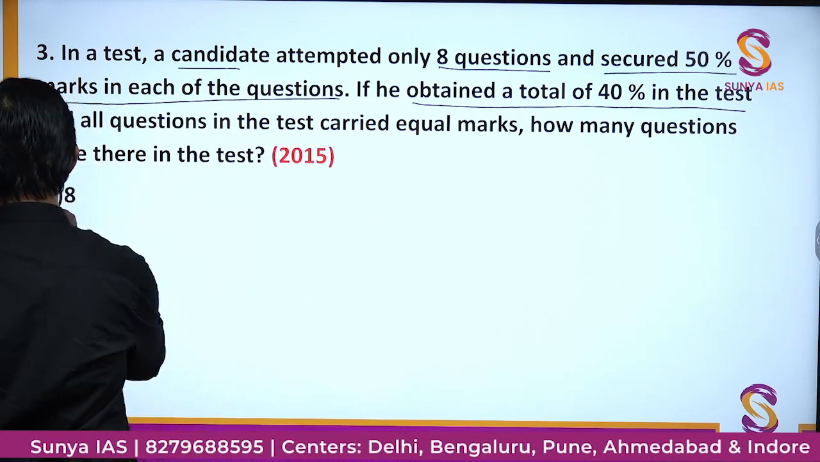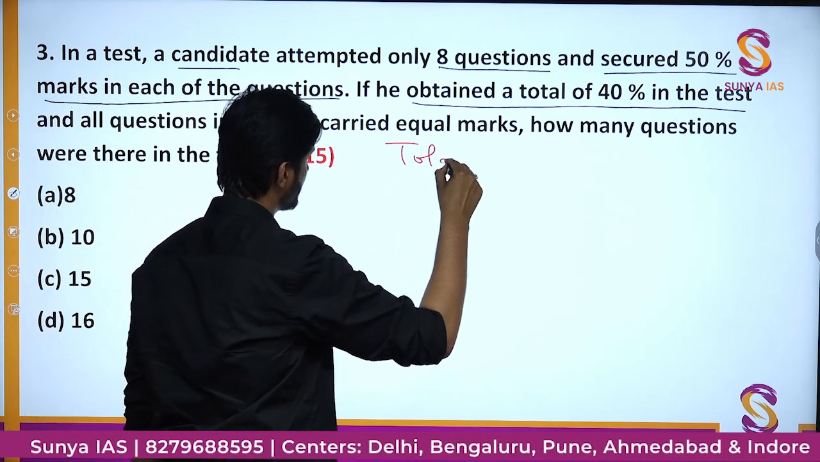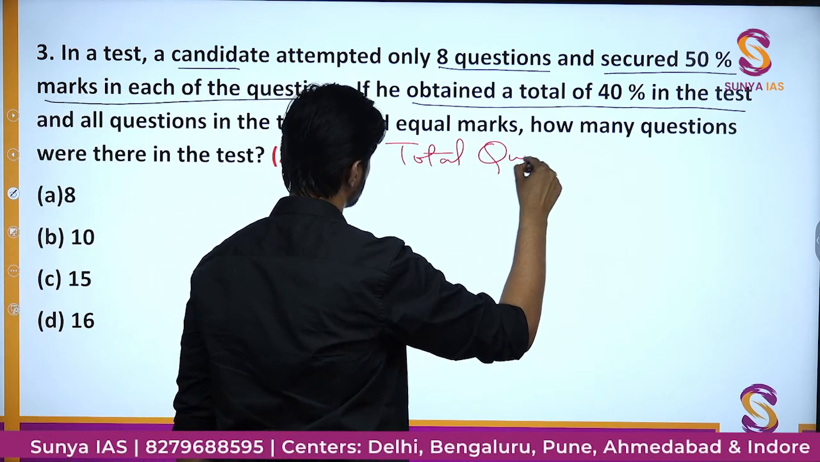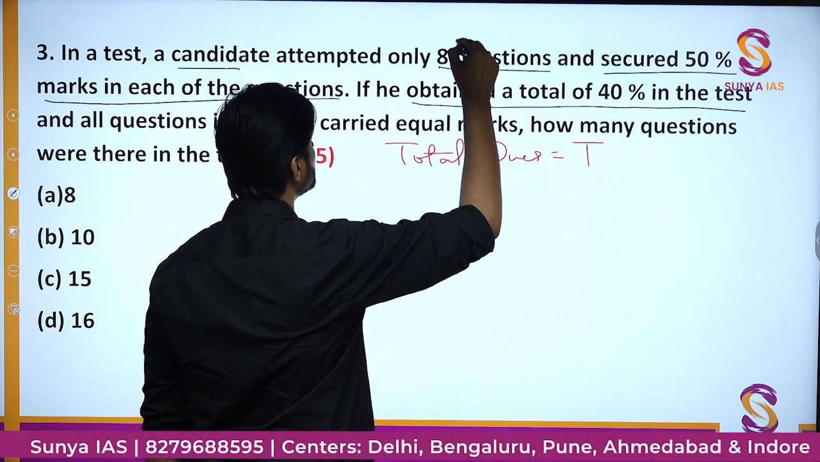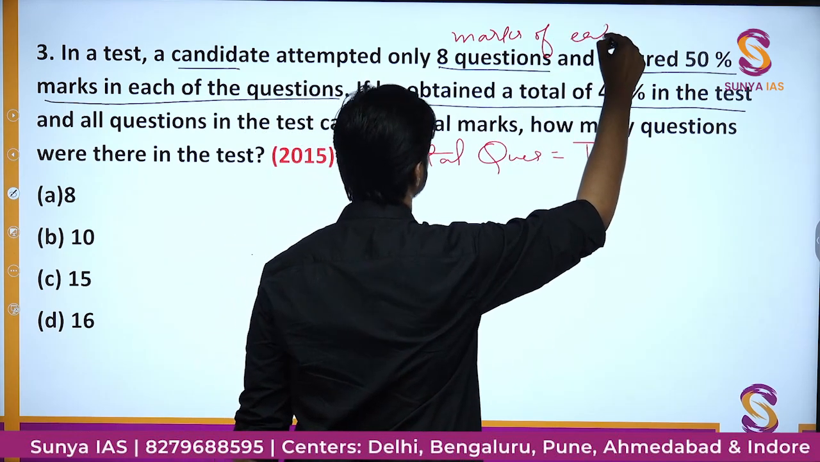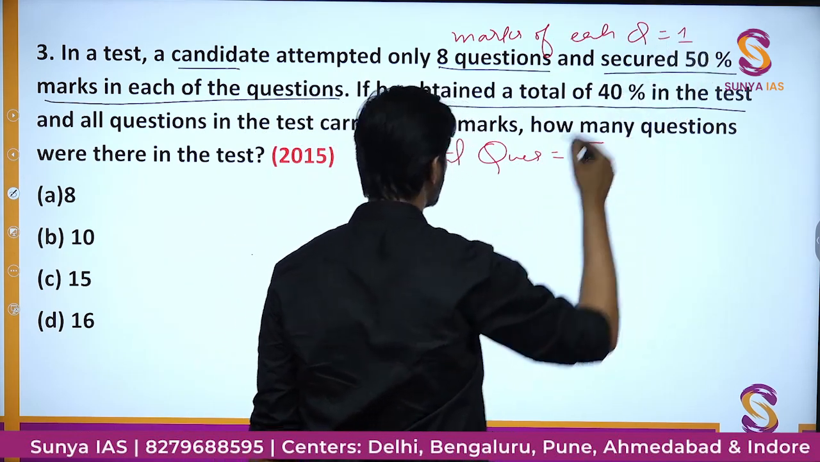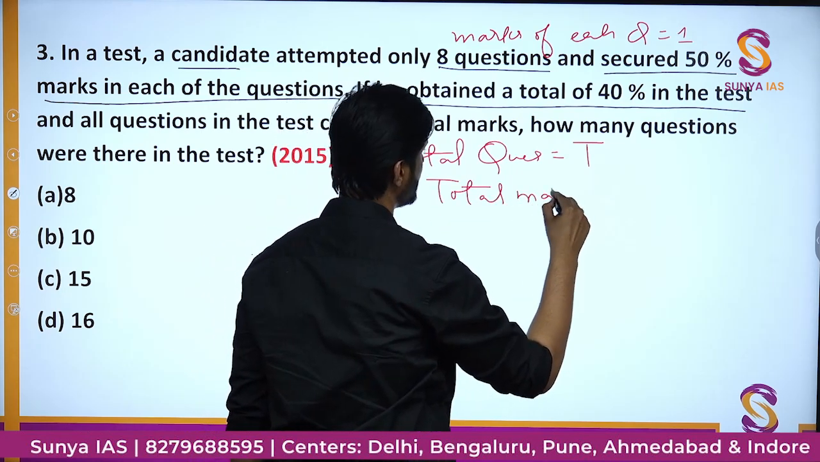So one after the other, I'll write down the information here. Let us take the total number of questions equal to T. For simplicity, we'll assume the marks of each question to be 1 mark. So here the total marks will be simply T into 1.